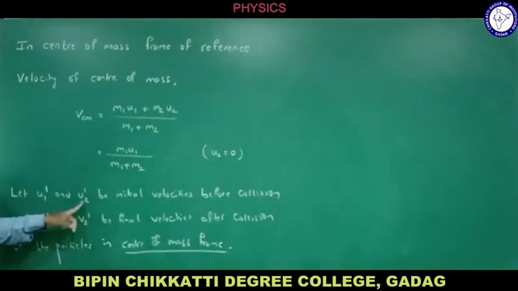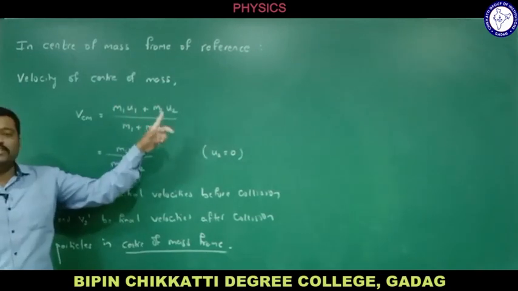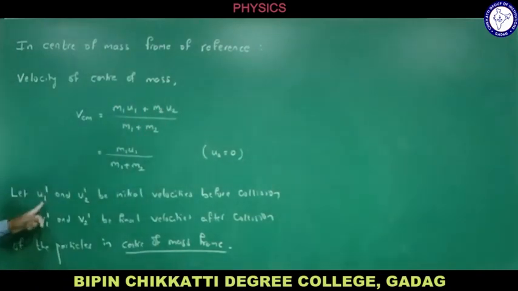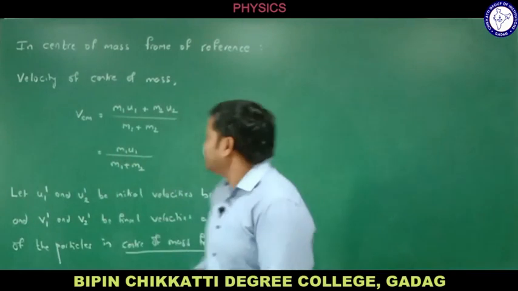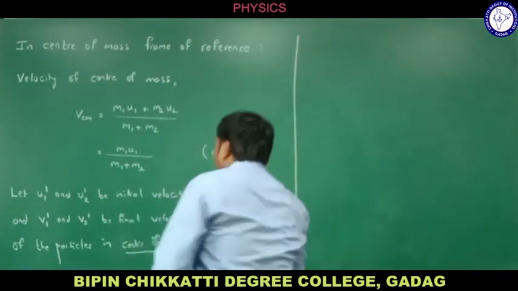U1 dash and U2 dash, because U1, U2, let me call them the initial velocities in the laboratory frame. U1 dash and U2 dash are the initial velocities in the center of mass frame. The same way, V1 dash and V2 dash are the final velocities after collision, that too in the center of mass frame. Now, we know that the center of mass frame is also called the zero momentum frame.